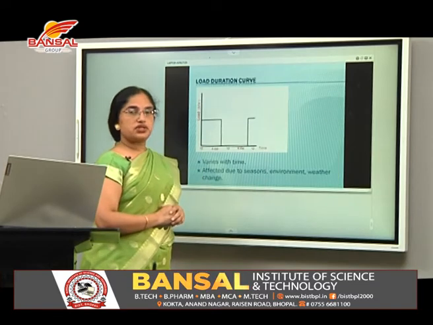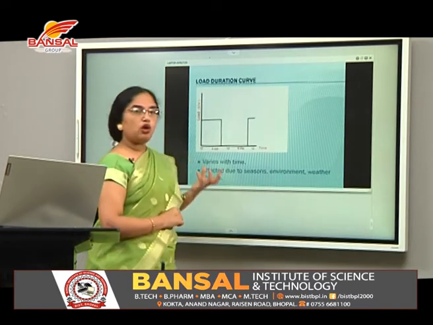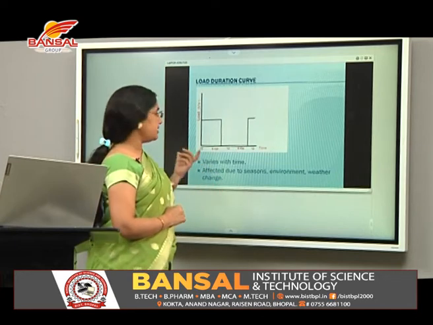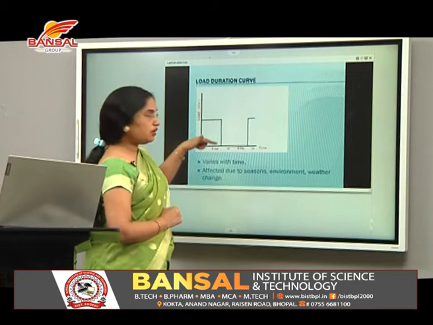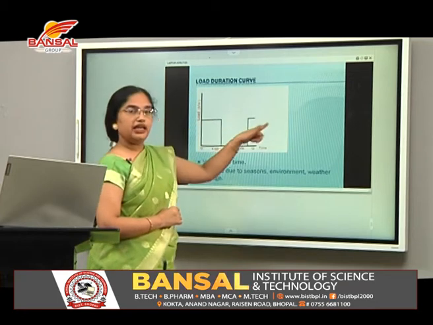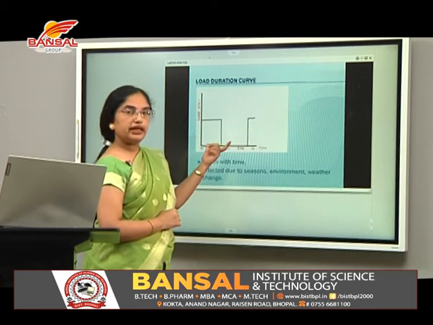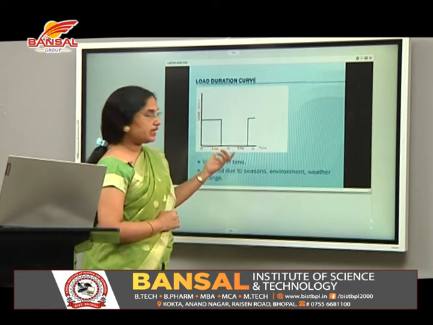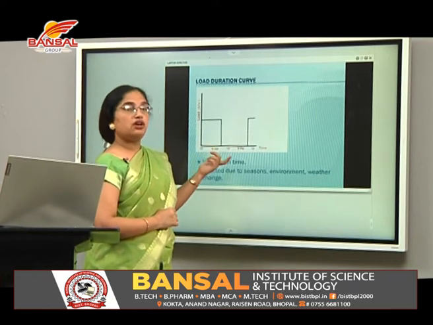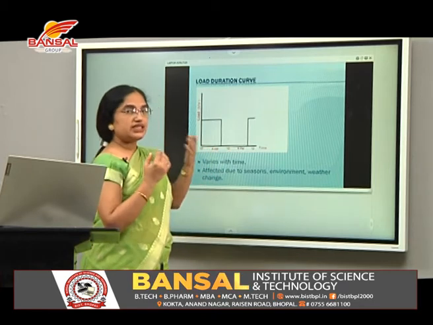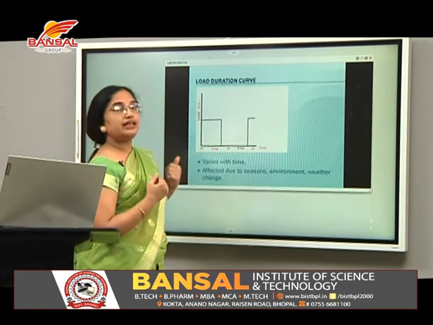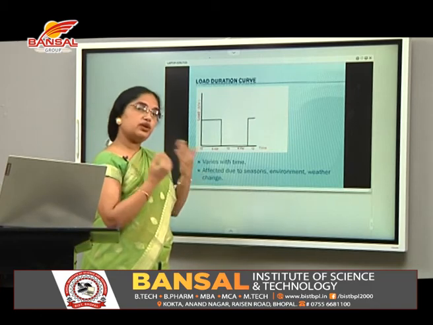This is the load duration curve. You can see here, normally watering time in agriculture is in the morning or in the night time. So we have this curve in the morning time and in the evening to night time, but not in the daytime. This characteristic can be used for making the load curve a flat curve, which is our ultimate objective while dealing with the loads as a utility, as a supplier.